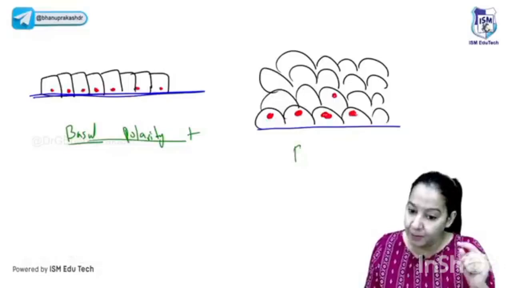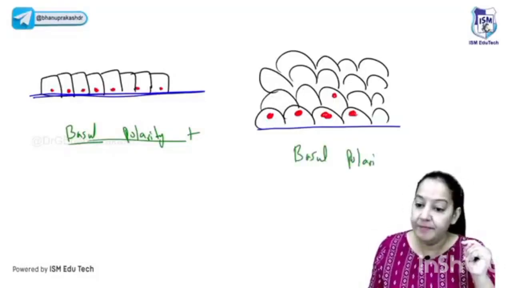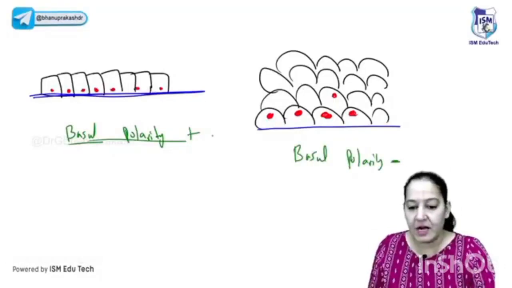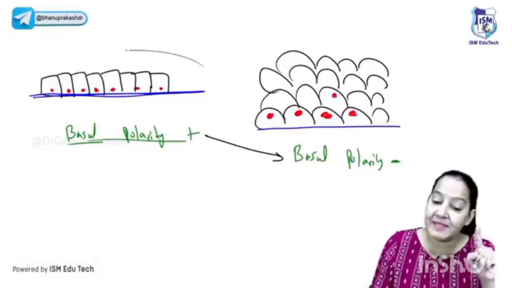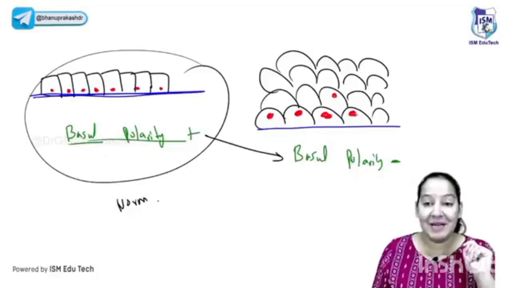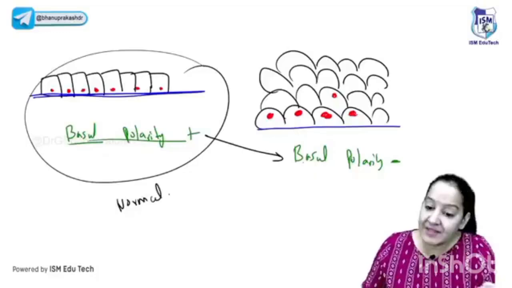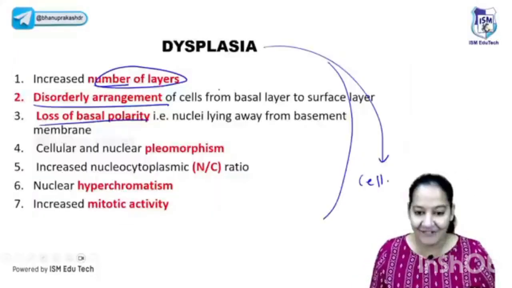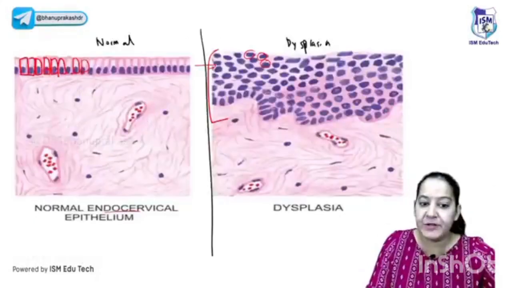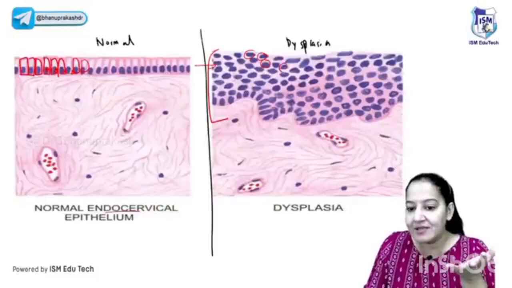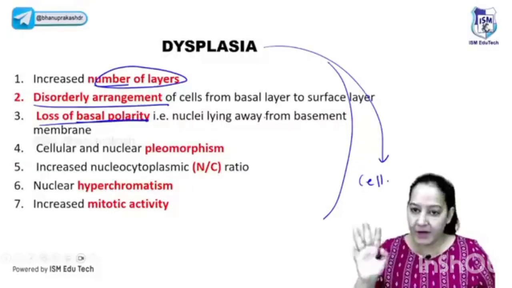So, can I say here the basal polarity is absent? Basal polarity is absent here. So, basically, I want to say the loss of basal polarity takes place in dysplasia. Say yes. Loss of basal polarity. Presence of basal polarity is a normal thing. We all have this basal polarity in all our columnar epithelia. It's normal, but the loss of basal polarity is dysplasia. So, now the third finding, it's loss of basal polarity. You can appreciate in this diagram also. See the normal diagram, all the nucleus towards the basement membrane. But in the second diagram, the nucleus is not towards the basement membrane, it's away or haphazardly arranged. Got it? The third point.